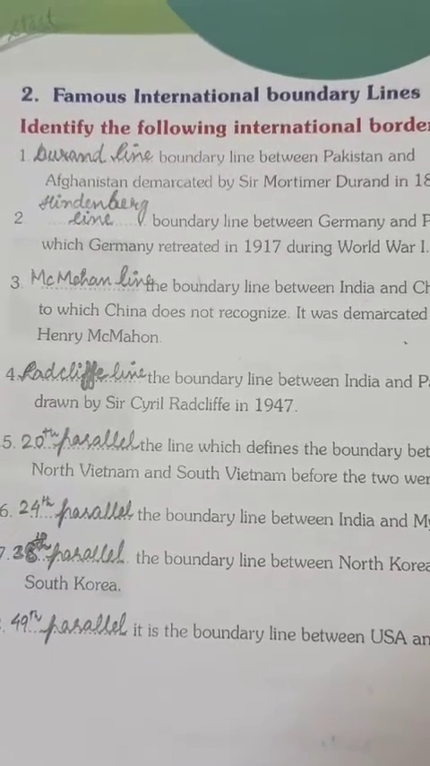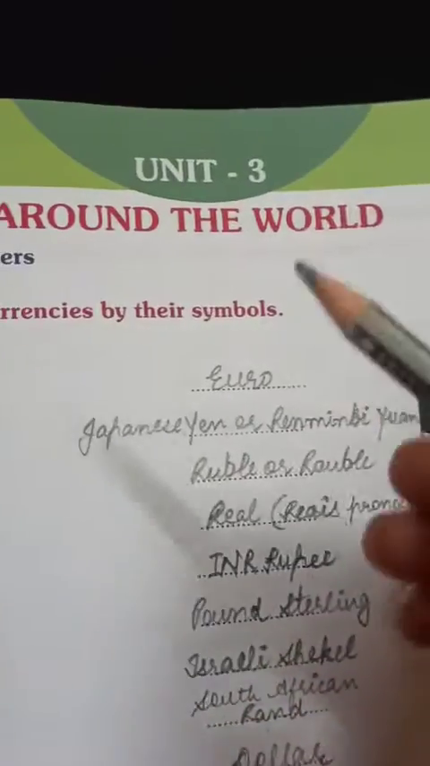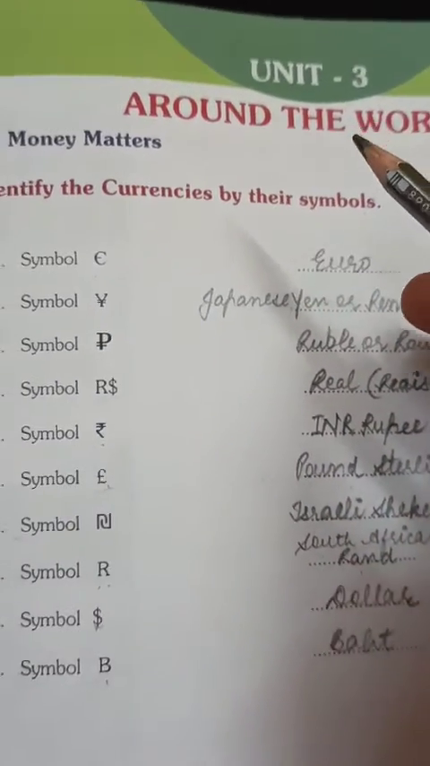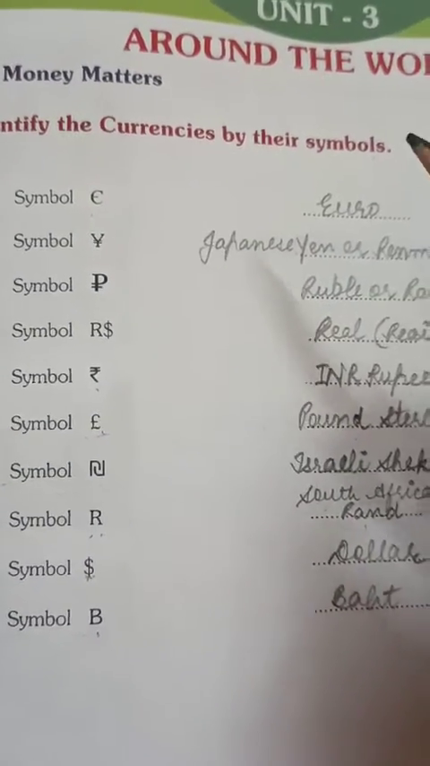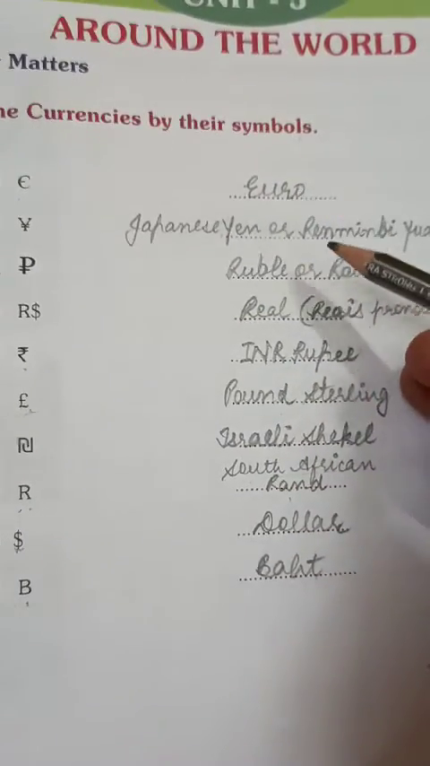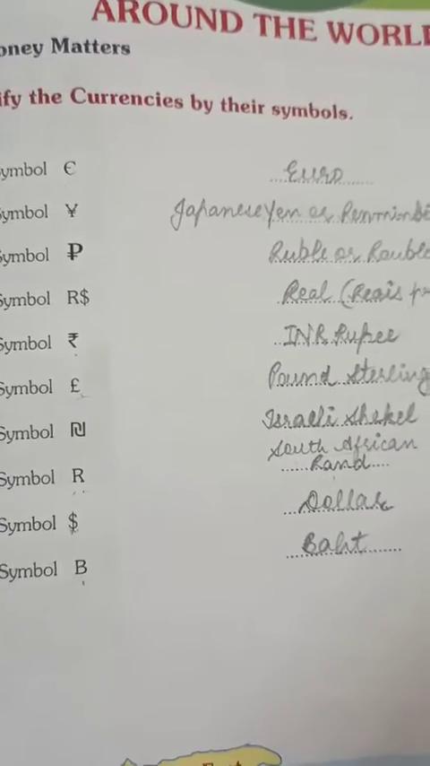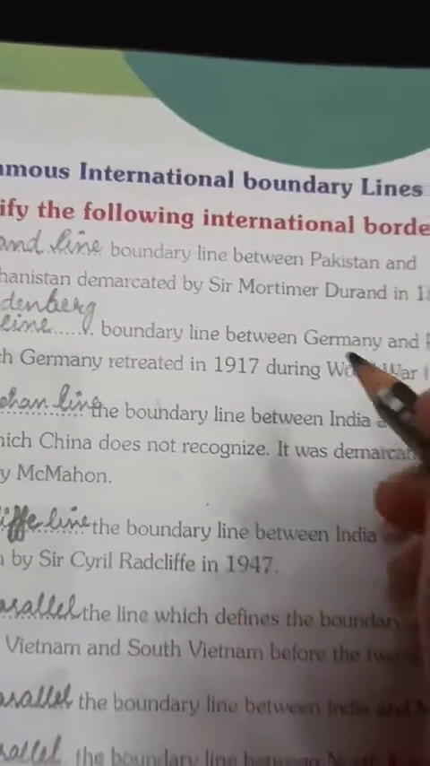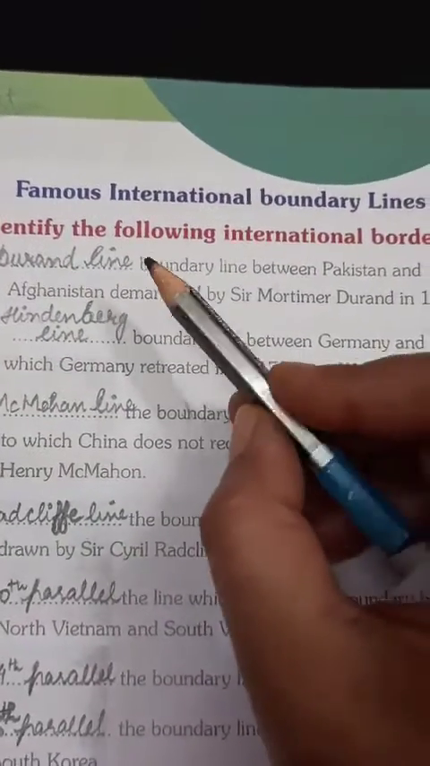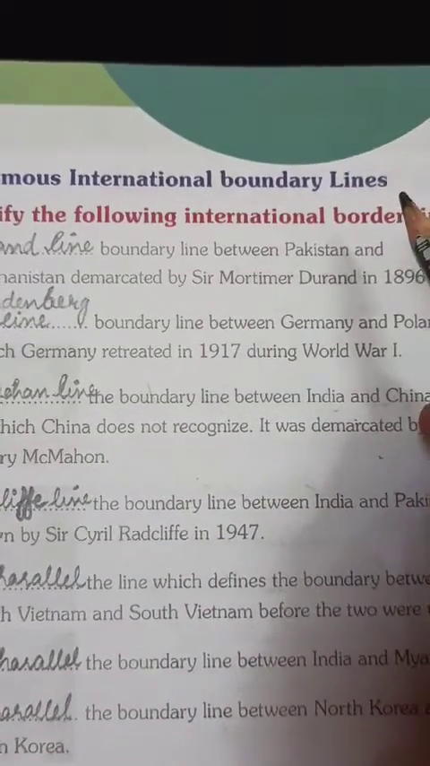Children, in the last class we started unit number 3, and I explained the symbols and currencies, the names of the currencies of different countries. So now today we will start chapter number 2. This chapter is related to the international boundary lines.